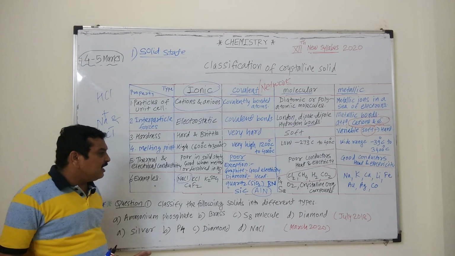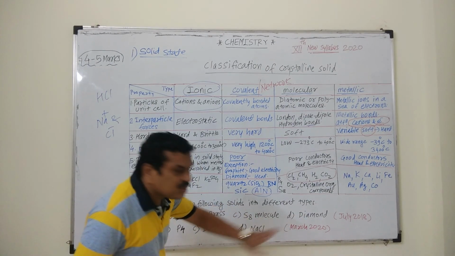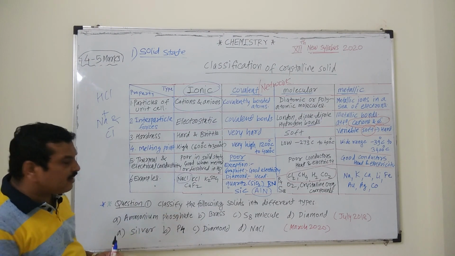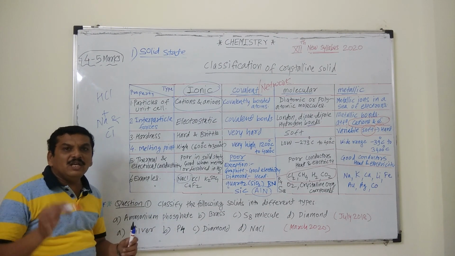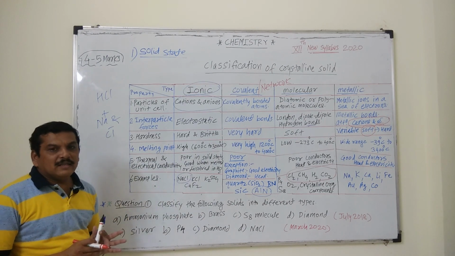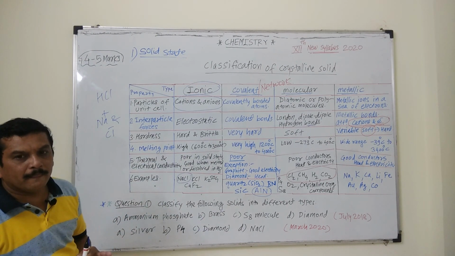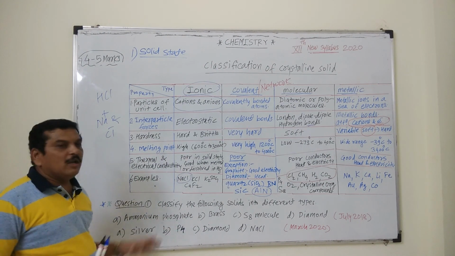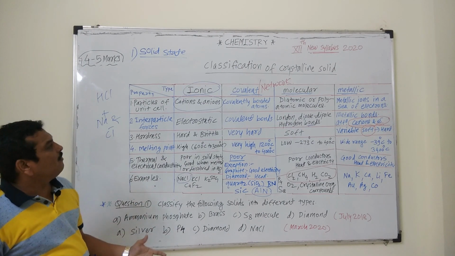Classify the following solids into different types. This question was asked in July 2018, and the 4 molecules were asked. Half mark to each molecule is assigned. We have to only mention which type of structure these molecules have.